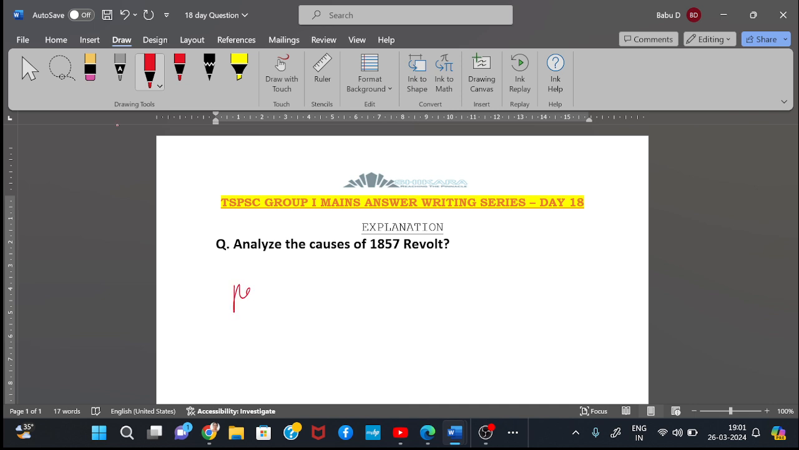First, you need to write political causes as a side heading. Again, you have to mention the doctrine of lapse. If any king had no natural successor, the dynasty was captured by the British. This is the policy introduced by Lord Dalhousie in 1848.